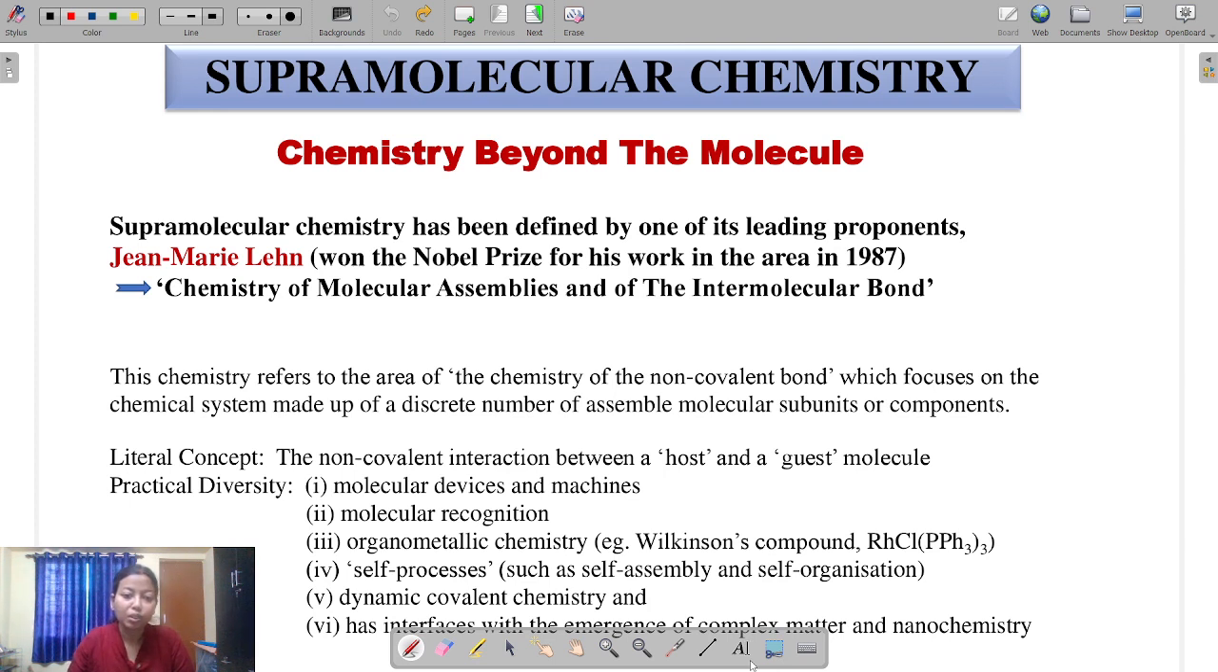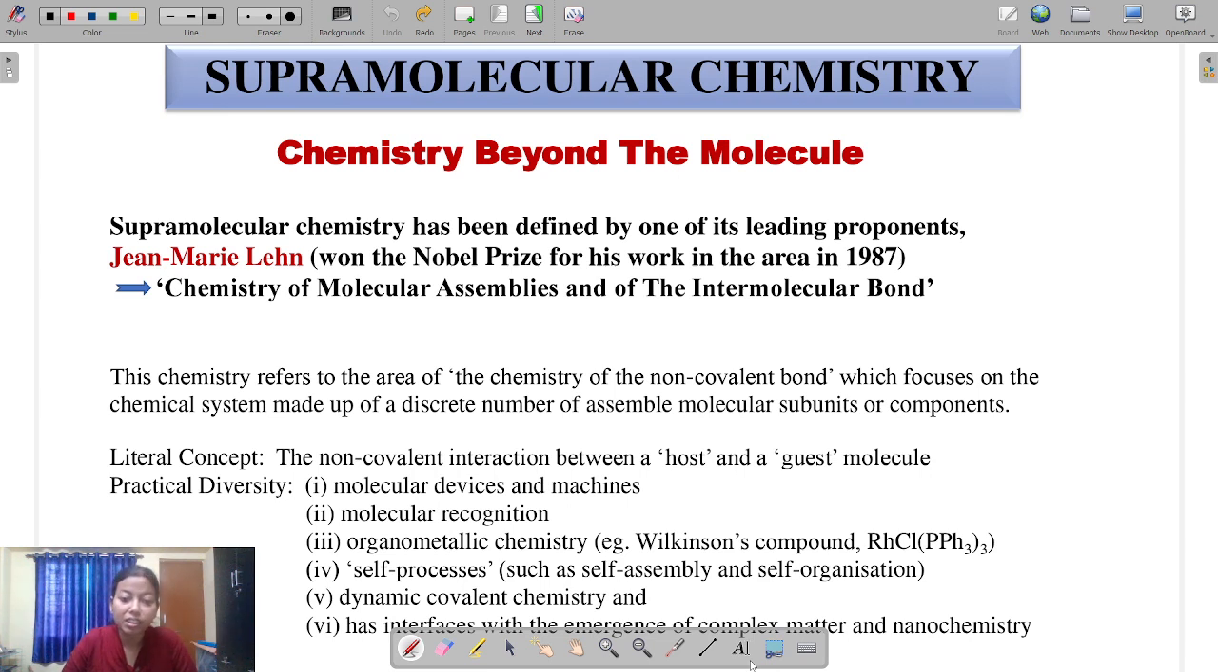Okay, so now let us find out in which practical fields we can apply supramolecular chemistry, or what kind of chemistry falls under the umbrella of supramolecular chemistry. So here you may find the points. Their practical diversity contains molecular devices and machines, molecular recognition, and organometallic chemistry. Organometallic chemistry means the coordination sites, the ligands that bind to the metal. All of organometallic chemistry or coordination chemistry falls under the umbrella of supramolecular chemistry.